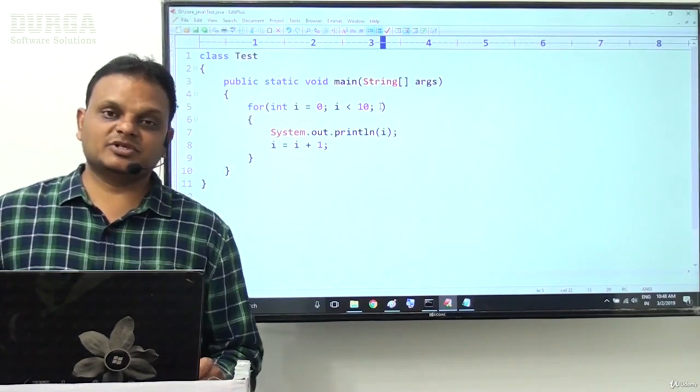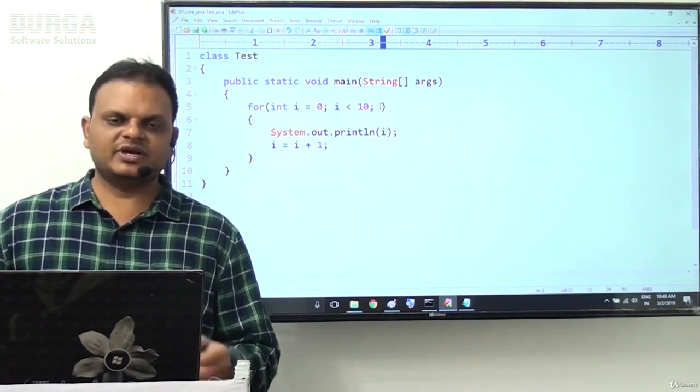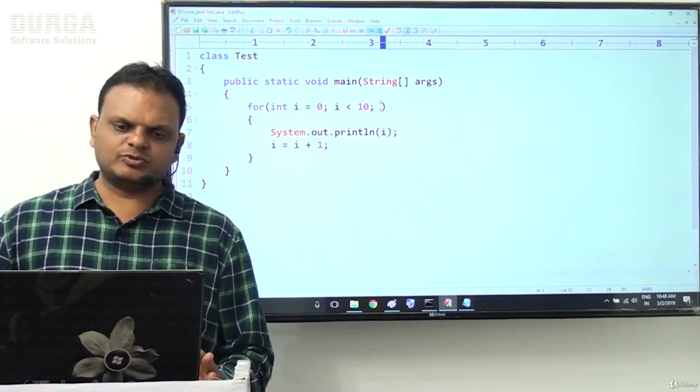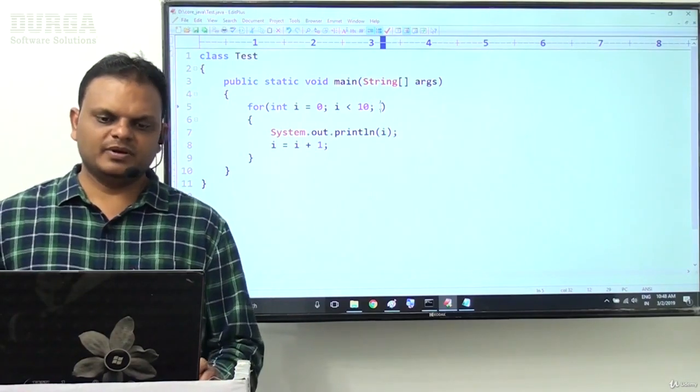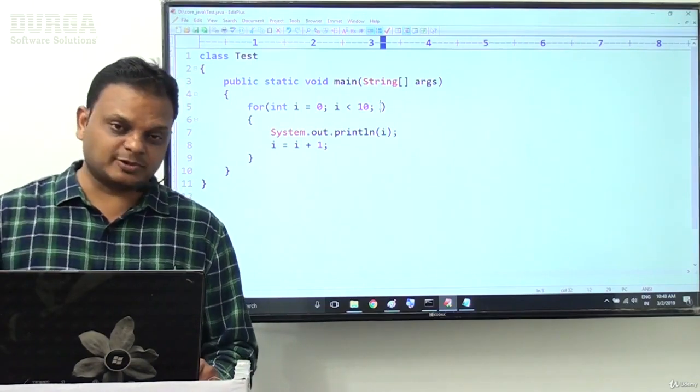Expression 3 is optional in the case of a for loop. We can write a for loop without expression 3 also. It's okay. Now I have another question.